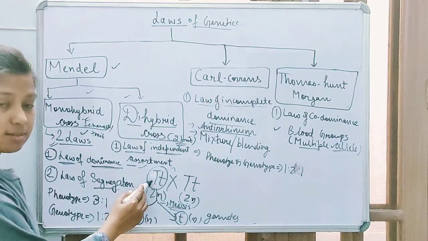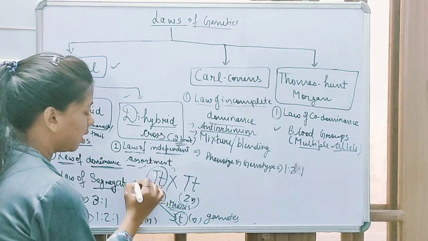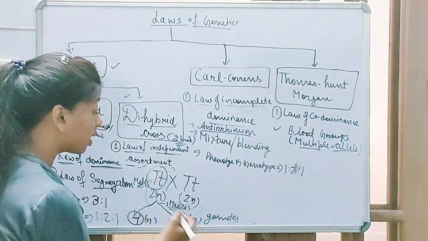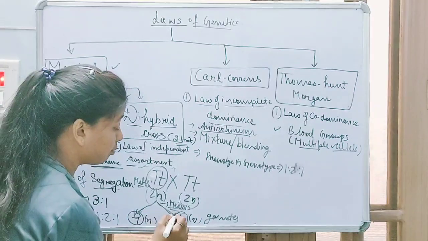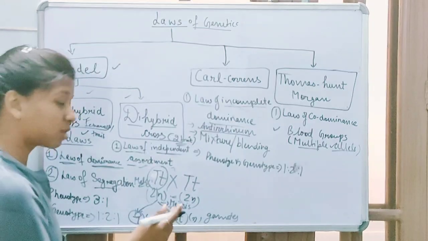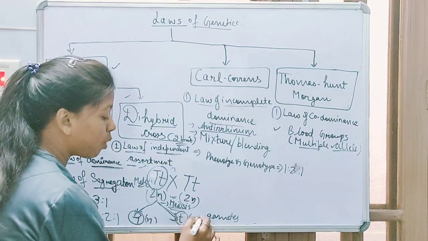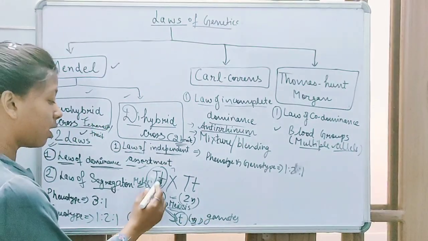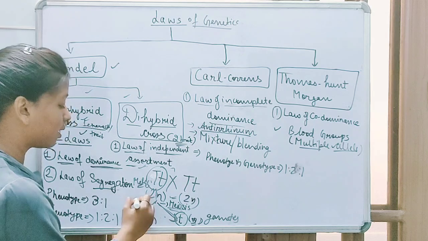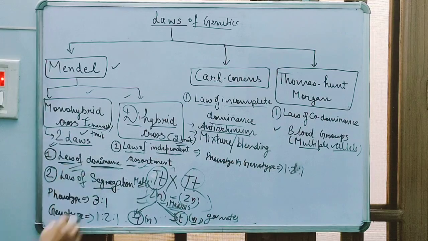जैसे क्या पेयर ऑफ alleles है, राइट, टू alleles, राइट. For example, if this is male, it has to make sperm, right? So it will segregate and make male gametes. The division for male gametes is meiosis. In meiosis the number of chromosomes becomes half, so gametes are formed in the haploid, half stage. During that gamete formation stage, they get separated. That is the law of segregation. Similar process in that. So that is the law of segregation.